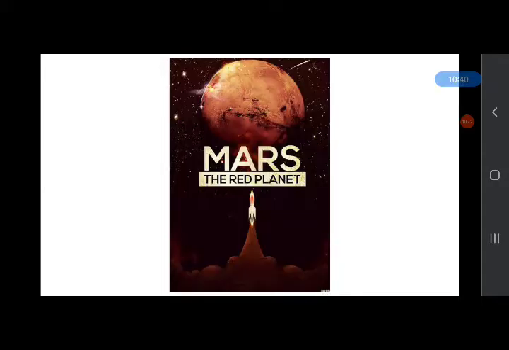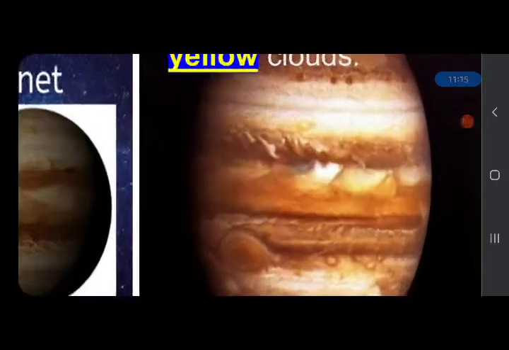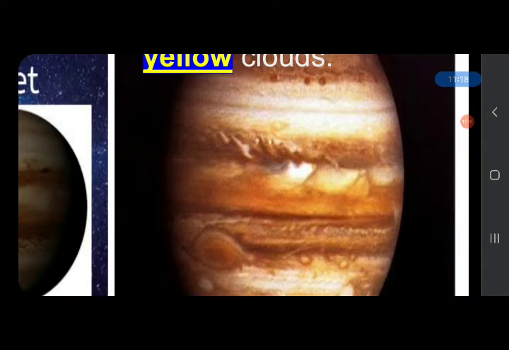And next is the fourth planet, Mars. Mars is the red planet because of its red rocks. Which planet is called the red planet? Mars. Next, fifth is Jupiter. Jupiter is the biggest planet in the solar system, and the surface of Jupiter has brown, white, red and yellow clouds. In this picture you can see white, brown, red and yellow clouds.